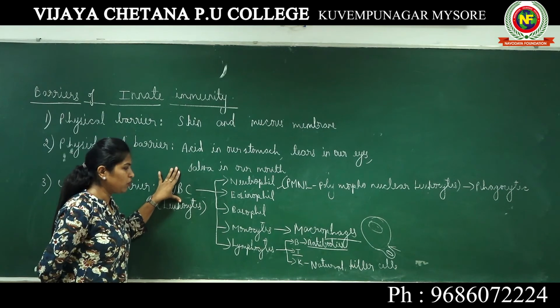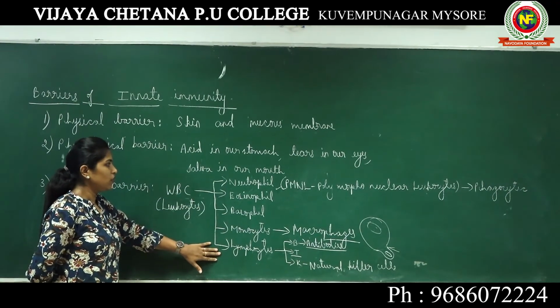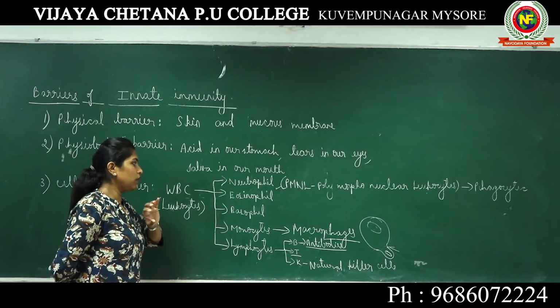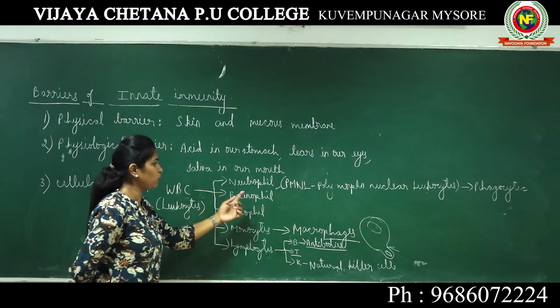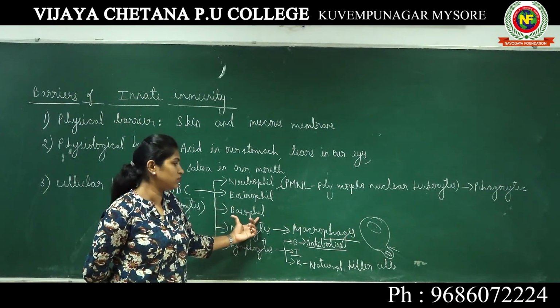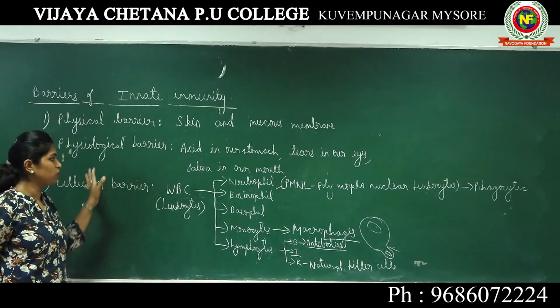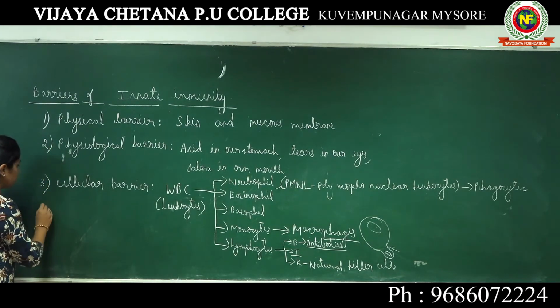But while talking about WBCs, we have to mention the different types of WBCs. Neutrophils, monocytes and lymphocytes are the very important types of WBCs, whereas eosinophil and basophil also contribute towards immunity. However, in your syllabus, this much information has been provided. So I hope this is clear to you.